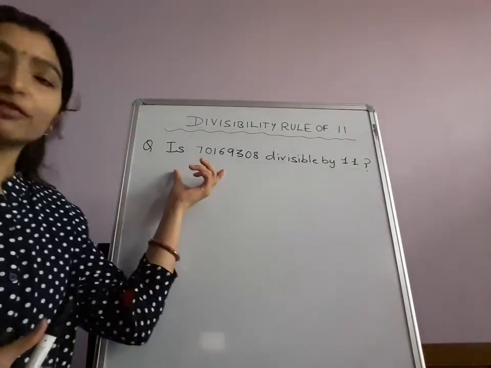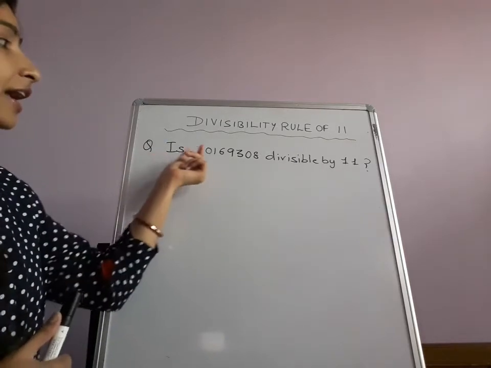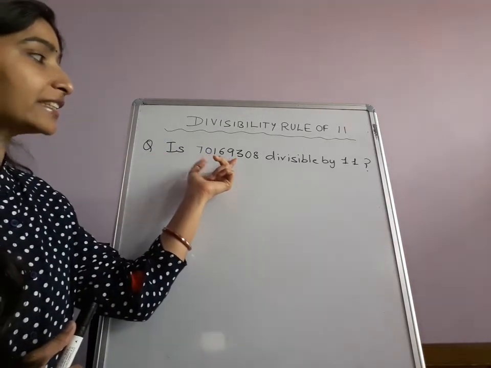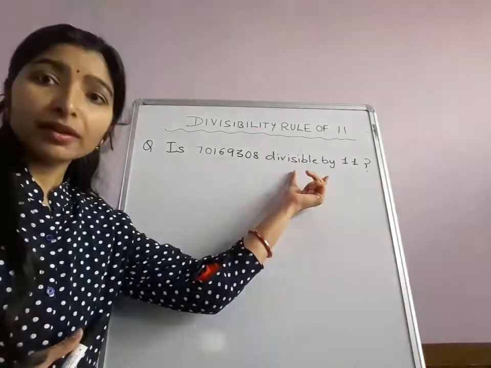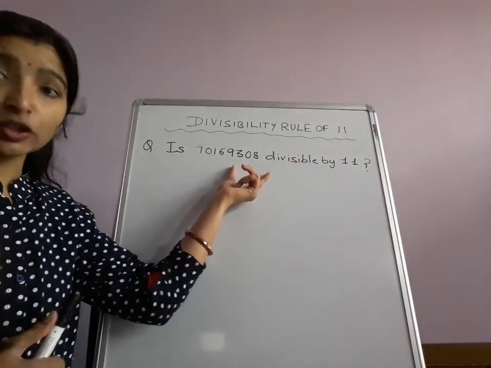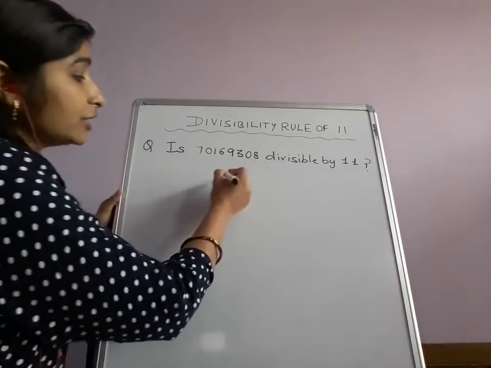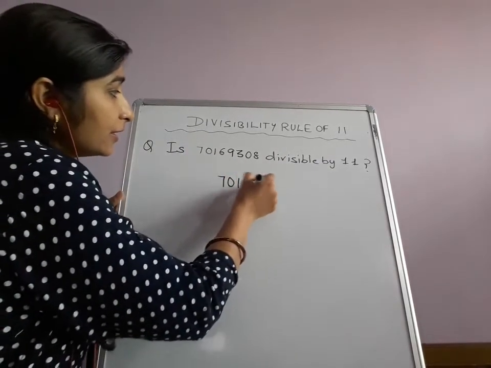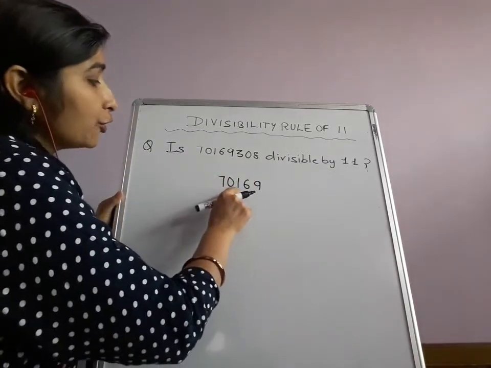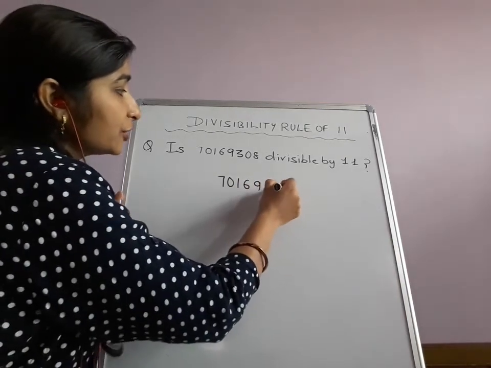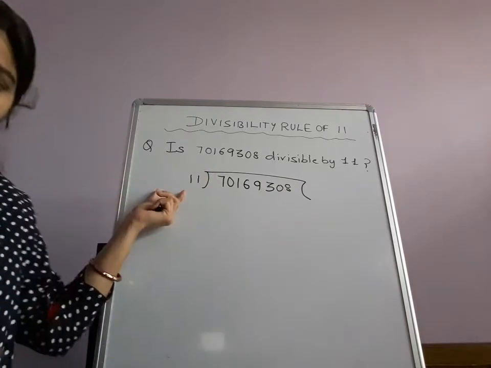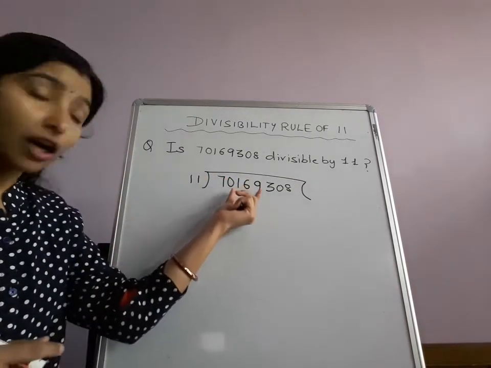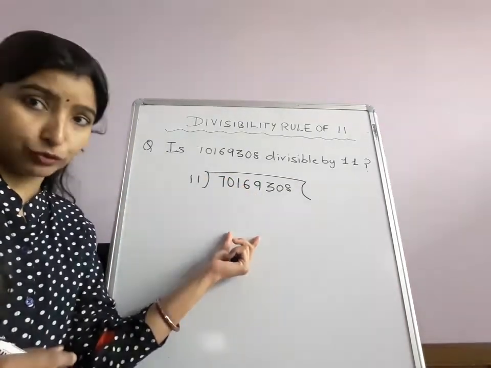Okay, we will solve this question. Is 70169,308 divisible by 11? If we have to say this, we have to divide this big number 70169,308 by 11. Okay, a huge division I have to do.